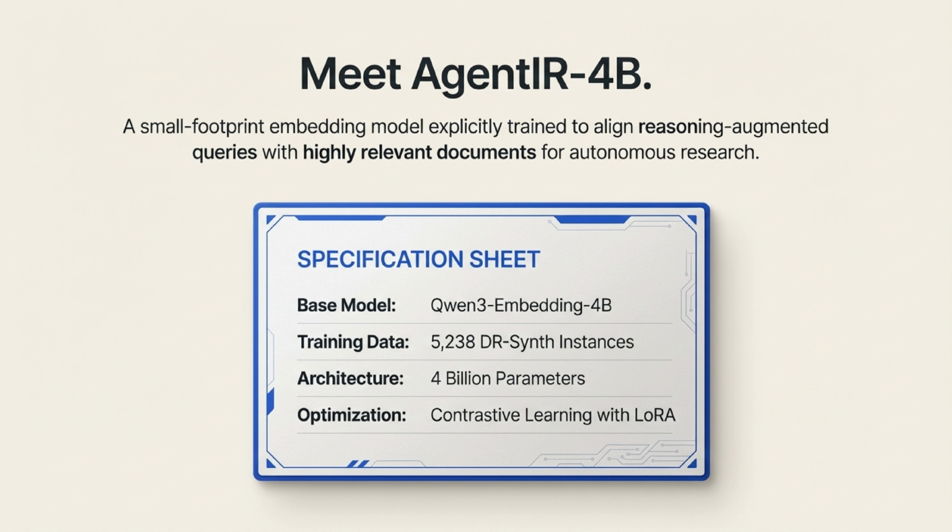Using this synthesized data, we trained AgentIR-4B. This is a small footprint embedding model, based on the Qwen3-Embedding-4B architecture, that is explicitly trained to align reasoning-augmented queries with highly relevant documents for autonomous research. We trained it using just over 5,200 DR-Synth instances with contrastive learning and LoRA optimization.